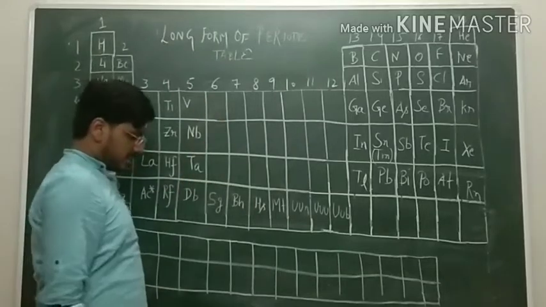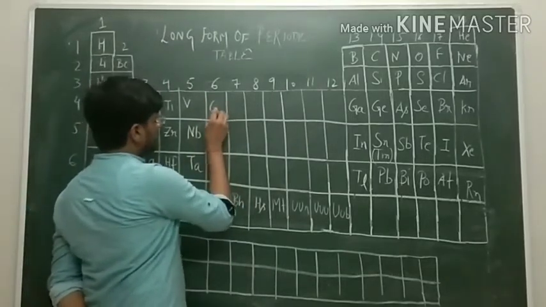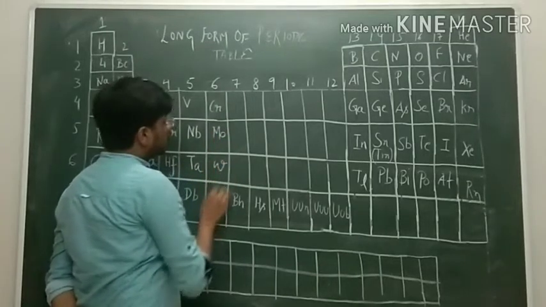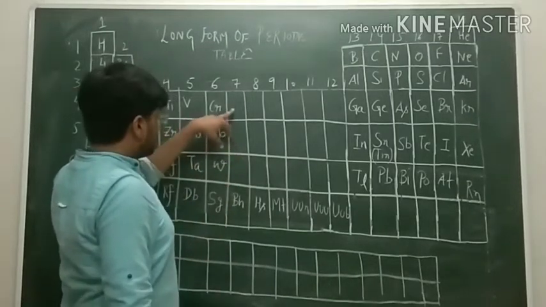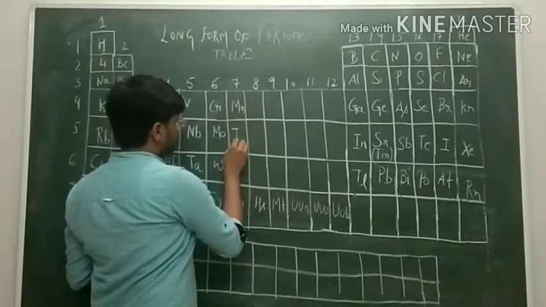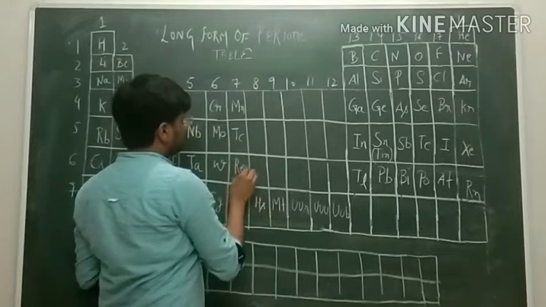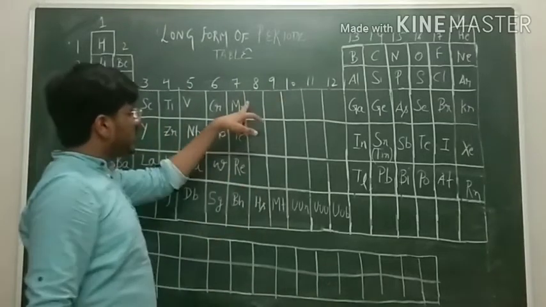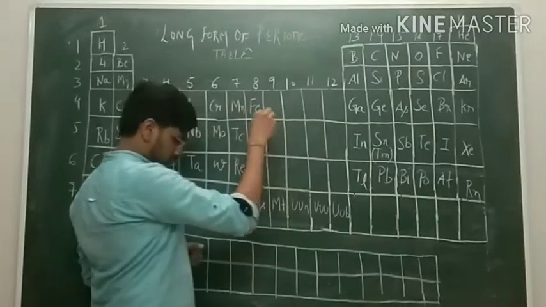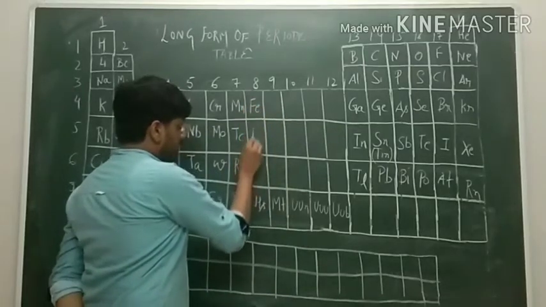Group number 6 can be filled as chromium, molybdenum, tungsten. Group number 7: manganese, technetium, rhenium. Group number 8: iron, ruthenium, osmium.